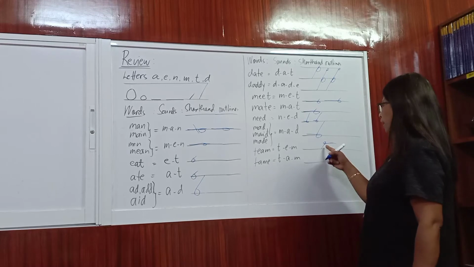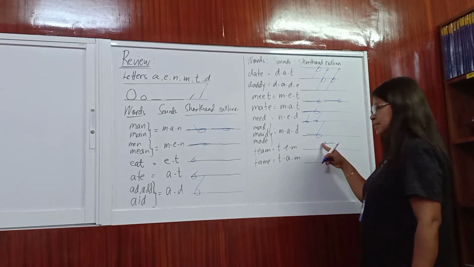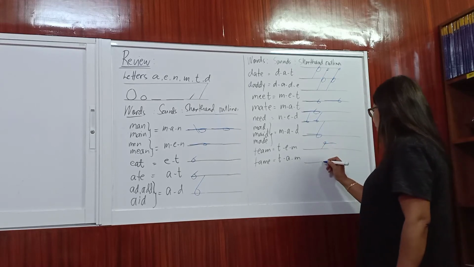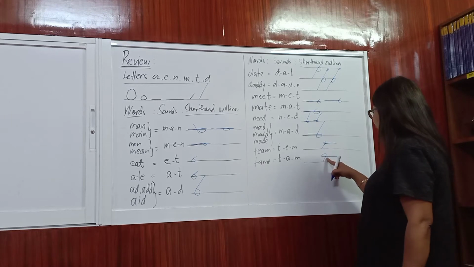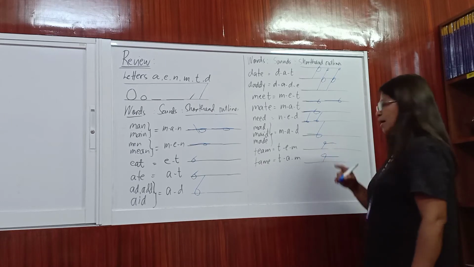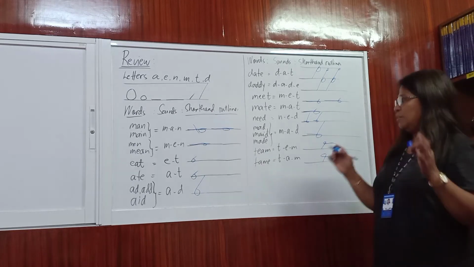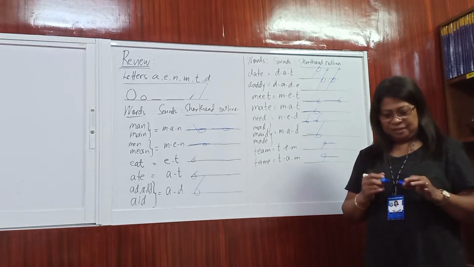Then we have team. T-E-M. So there. The angle is here. The circle is outside. Okay? And T-A-M. The angle again is here. And the A is bigger than the E. So this is the review of our lesson last time.